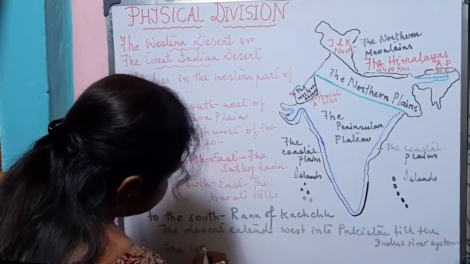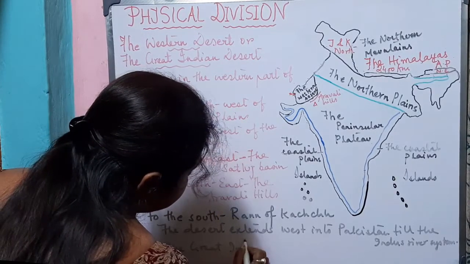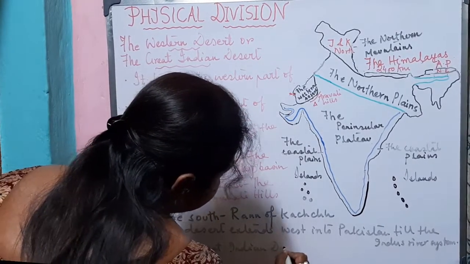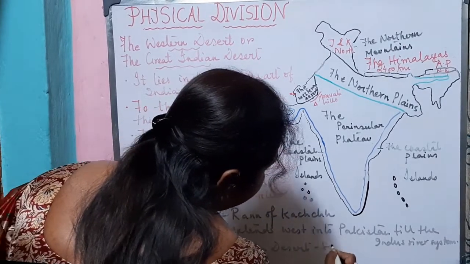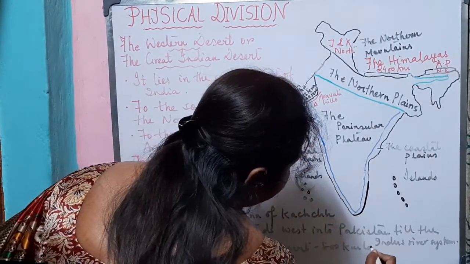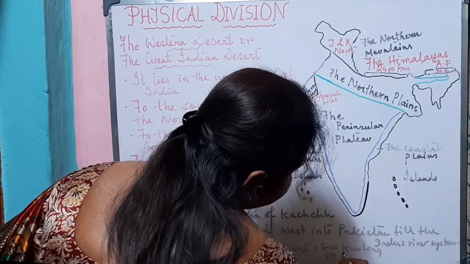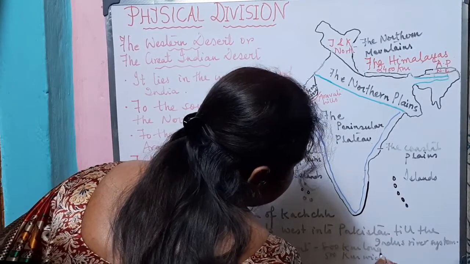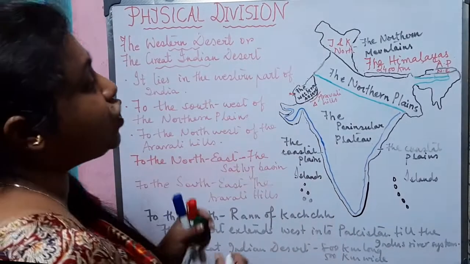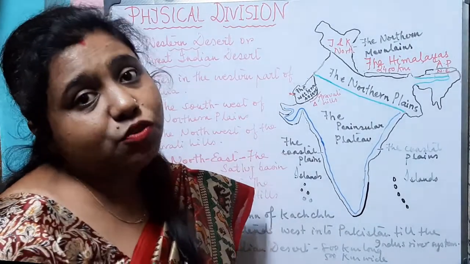The Great Indian Desert is 800 kilometer long and 500 kilometer wide, and it covers a major part of western Rajasthan.